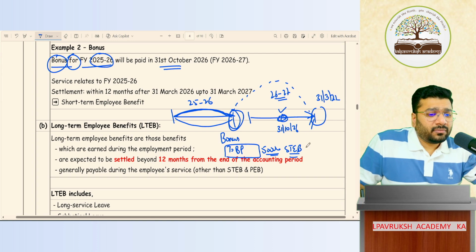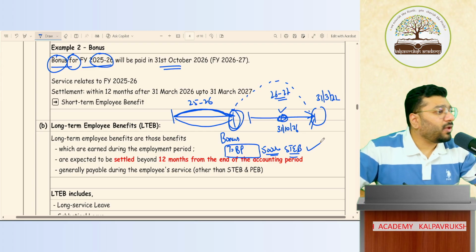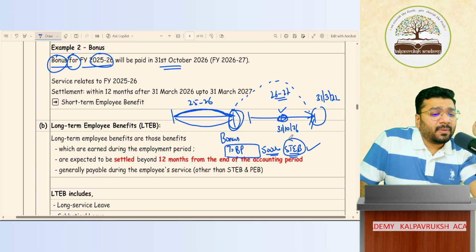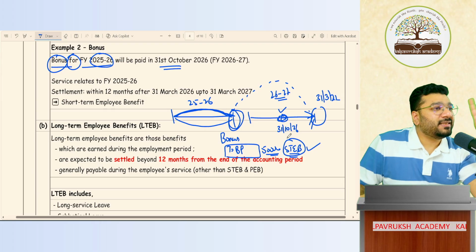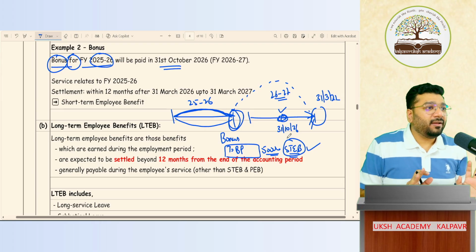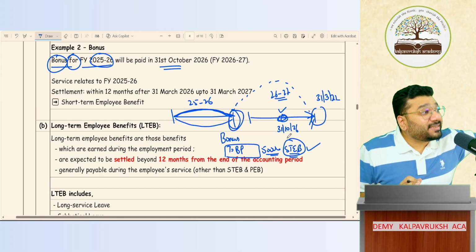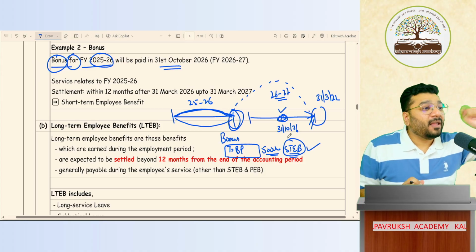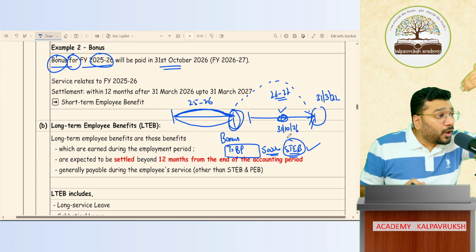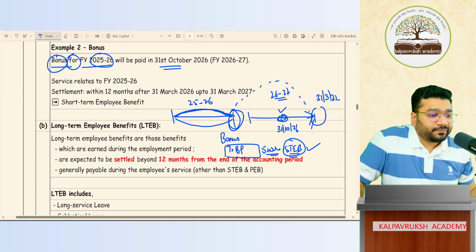Sir, you said the treatment for short-term is different and the treatment for long-term is different. What is the difference? If you ask me, one word I'll say. For short-term employee benefit, there's no discounting. For long-term, we do discounting. That is the only difference. I didn't want to say this here, but I didn't want to create too much suspense also. If you categorize something as short-term, it is recorded at the historical cost, no discounting. But if you record something as long-term employee benefit, you cannot record at the actual cost. You have to record at the discounted value. That is the difference. So can I continue now?